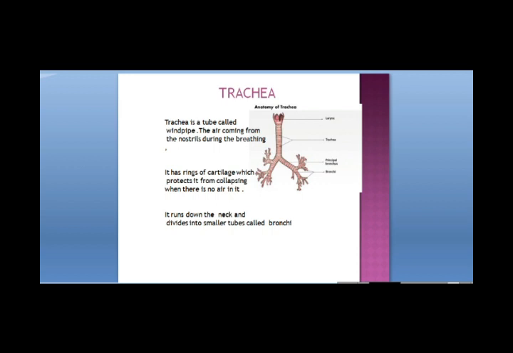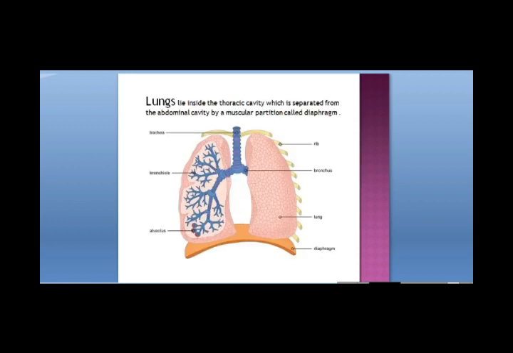And at the upper end of the trachea, on the upper side, there is a voice box that is called the larynx. The trachea runs down the neck. Then it divides into smaller tubes, two smaller tubes called bronchi at its lower end. These two bronchi are connected to the two lungs. The lungs lie inside the thoracic cavity, what we call the chest cavity.